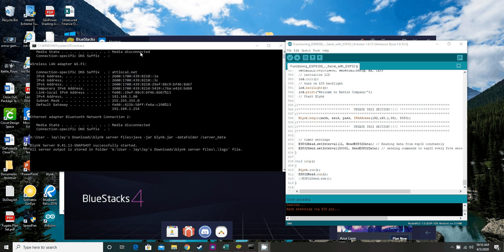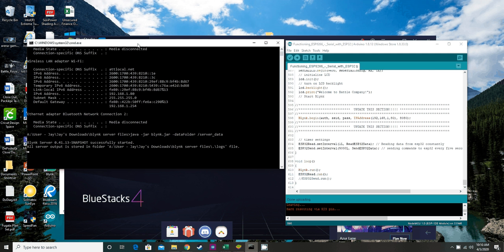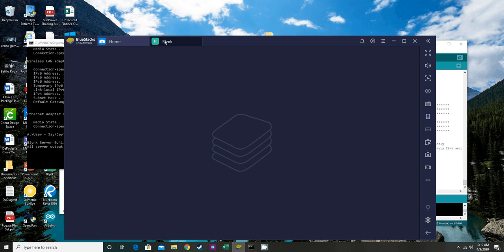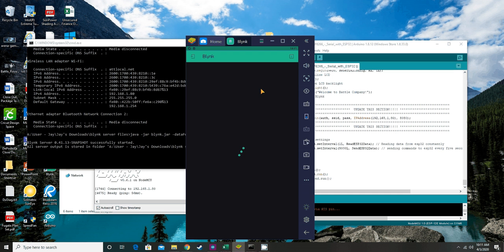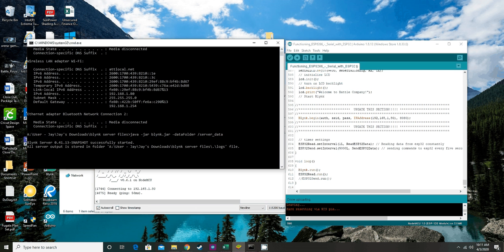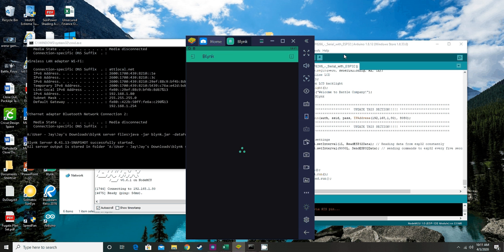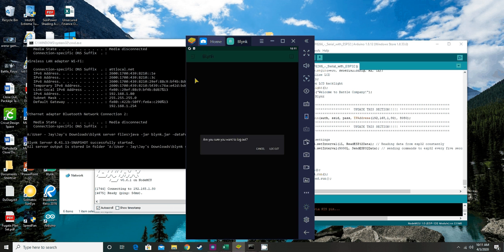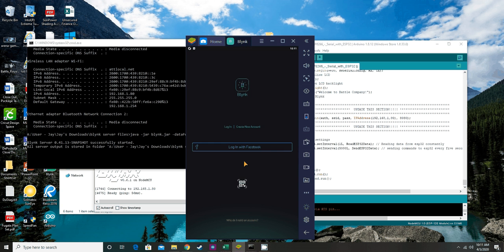Show you how that works real quick. So this is the Blynk server. It's running right now on this program. We're going to open up Blynk on this BlueStacks emulator, and as that loads, we're going to just make sure we log out and log in with the proper settings.